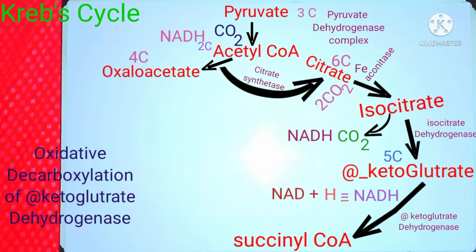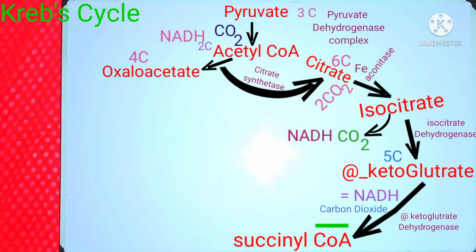As this reaction is also a decarboxylation, a carbon is removed from alpha ketoglutarate to be lost in the form of carbon dioxide. Coenzyme A is also used in this reaction. Therefore, the product will be a molecule known as succinyl CoA, that is a 4-carbon compound.